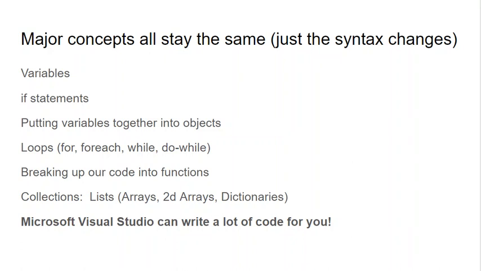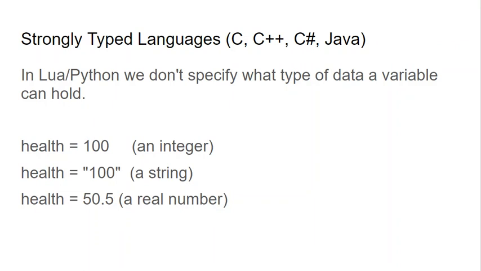So let's move on to this strongly typed language bit here, because that's going to be one of the first things that we run into as that's going to be different. In Python or Lua, when you need a variable, you just write the name of the variable and assign it a value. And you don't have to worry about what type of data that is, and that thing can change. So we could make a variable called health and assign it the number 100, and now health has an integer. We could assign it health inside of quotation marks. That means text. So now health is containing a string.